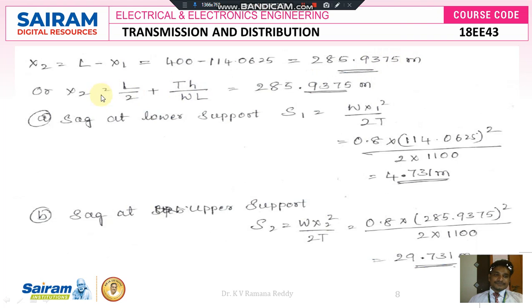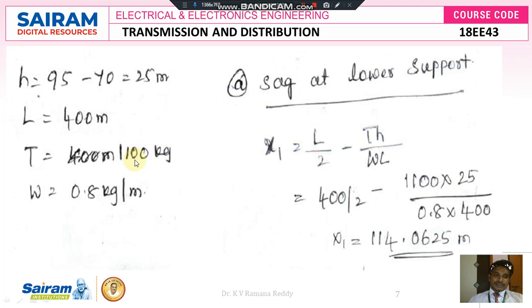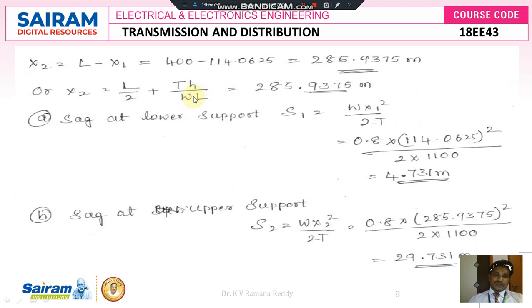Similarly, for X2 we can find it like this, or we can also find it by using the formula: X2 is equal to capital L by 2 plus T into H by WL. If you substitute the L value 400, the tension value 1100, the H value 25, the W value 0.8, and capital L value 400, again you get 285.9375 meters. So in this problem we can calculate X2 in two ways: one is by the normal method, another one is from the formula.